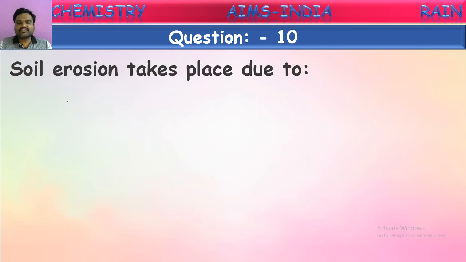Soil erosion takes place due to what? We discussed the effects of rain. If it rains heavily or continuously for a few hours, what happens? More water reaches the ground, and this water reaches ponds, lakes, and rivers. They will be fully filled with water, and the excess water reaching them will overflow. That overflowing of water causes soil erosion. So the excess rainwater overflows from these water bodies. What do we call that?